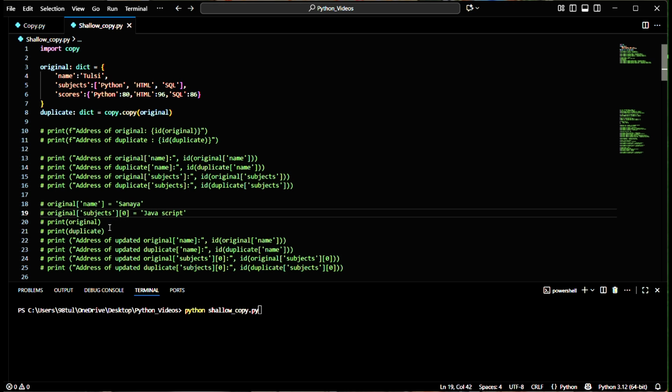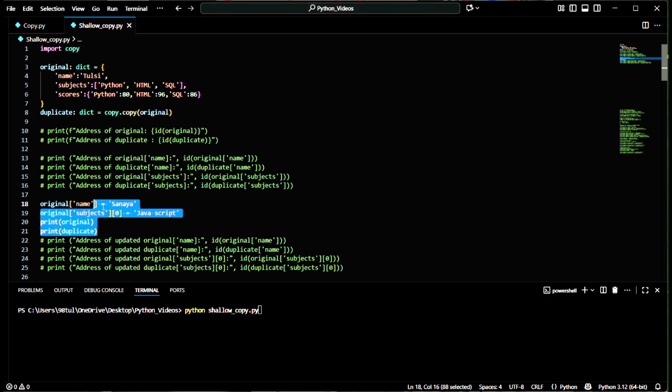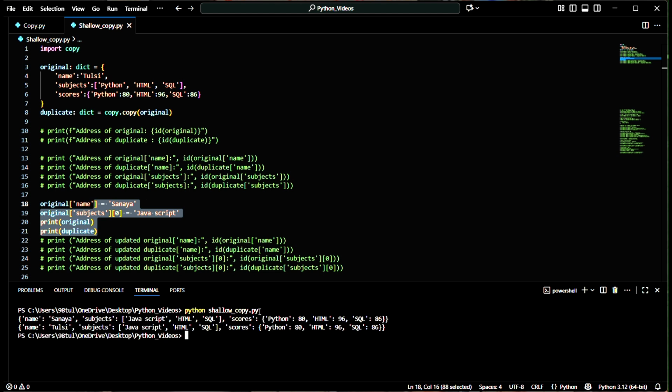So let me first uncomment these lines, and now I'm going to print. We can see the change: when I bring the change in the inner resources, we got the changes in the final dictionary. So name is Anaya, subjects are JavaScript, HTML, SQL, and the scores are the same. And name Tulsi Kumari.